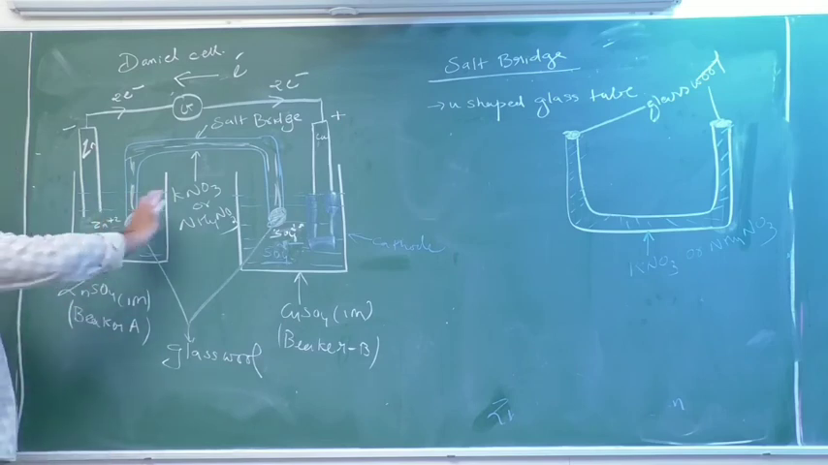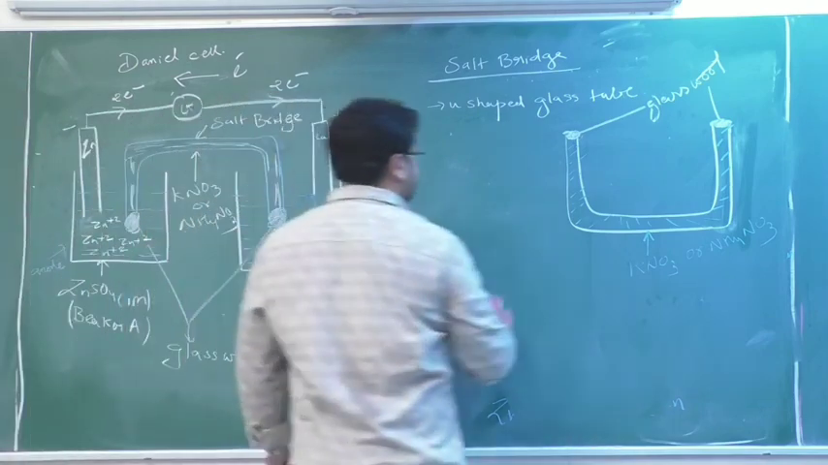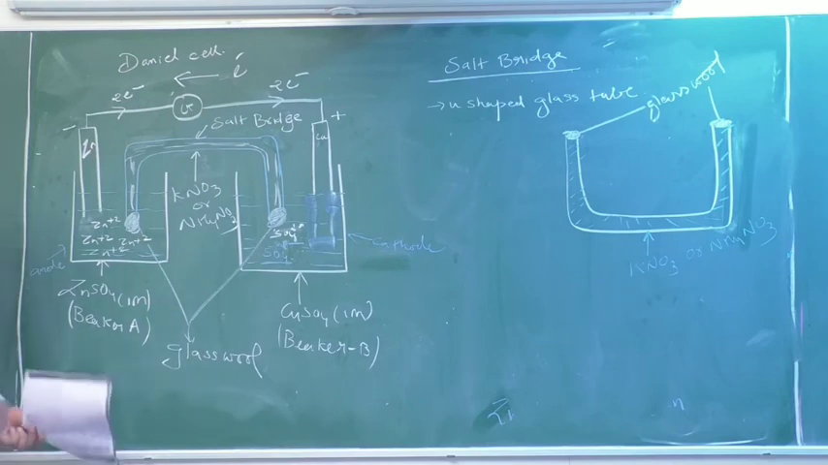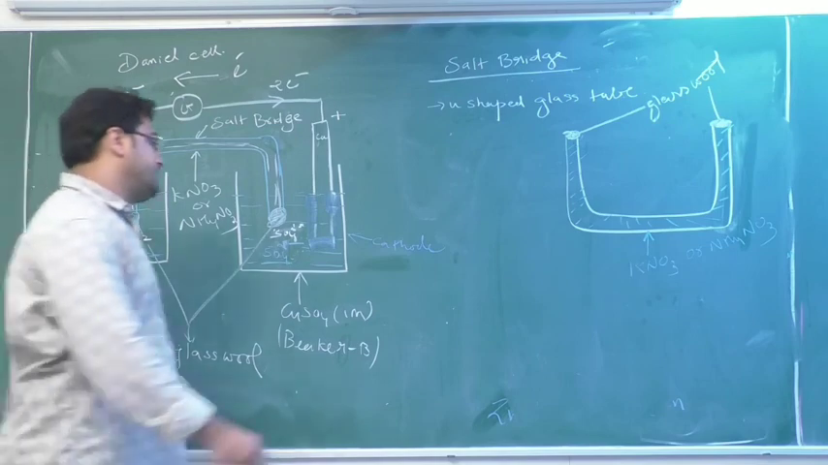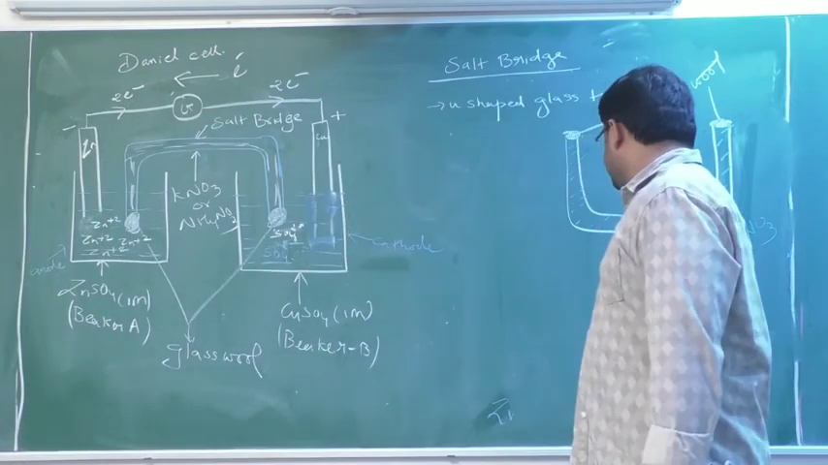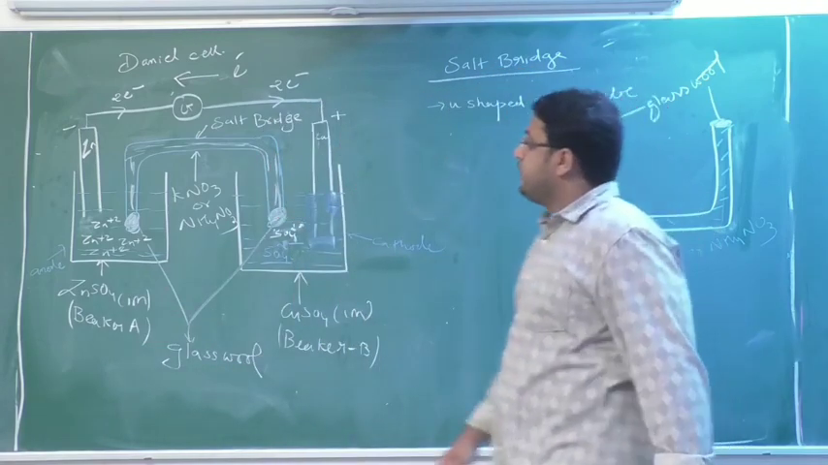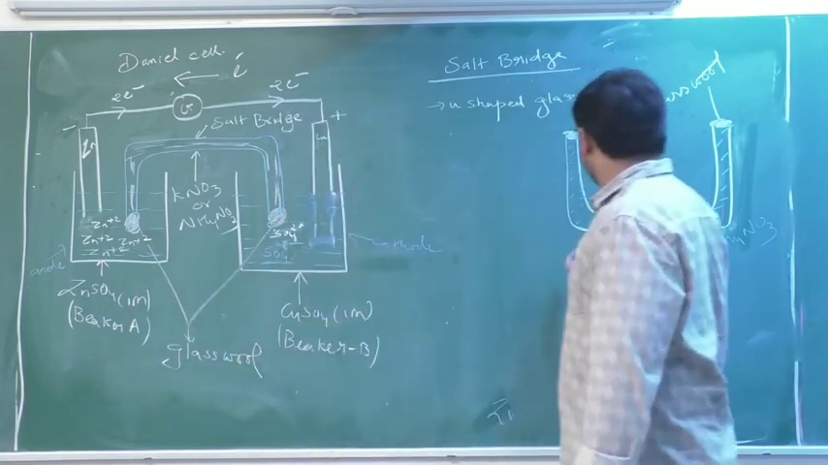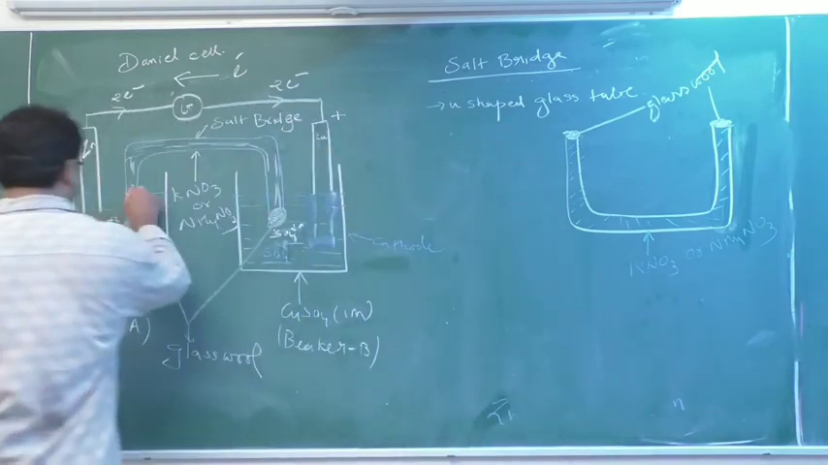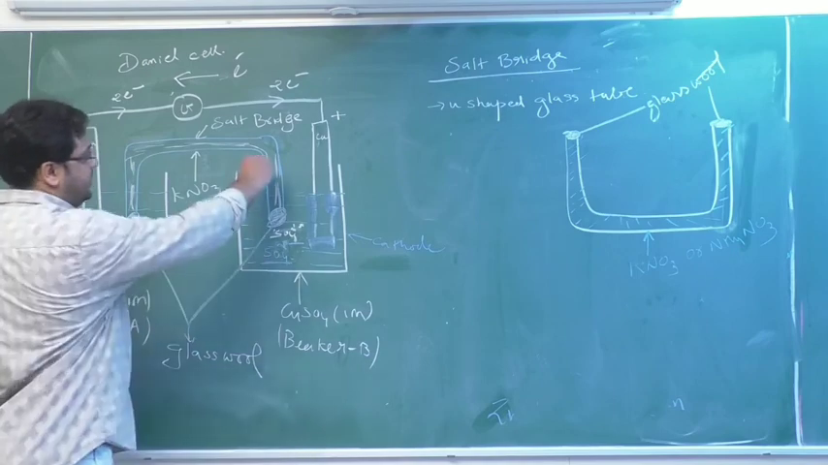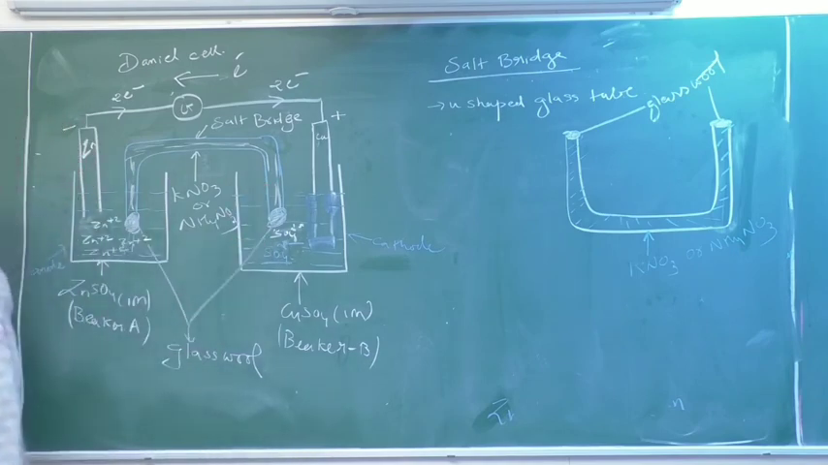So in this way a complete cell is formed. Now what is the role of the salt bridge? It's very simple. As you know, it maintains the electrical neutrality. So when Zn2+ ion in the beaker increases, I have to maintain the electrical neutrality. So I have to increase negative ions here. So from the salt bridge, more negative ions will be released to maintain the electrical neutrality. Similarly,